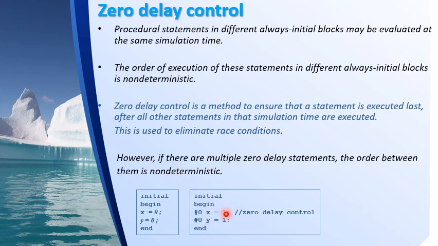In this example again, there are two statements with the zero delay control, so again it is unsure which of them will be executed first. But since they are using two different variables, there won't be any ambiguity in the values that x and y are storing.